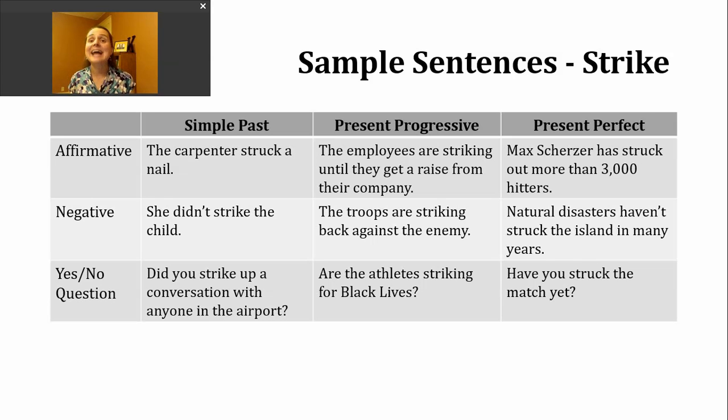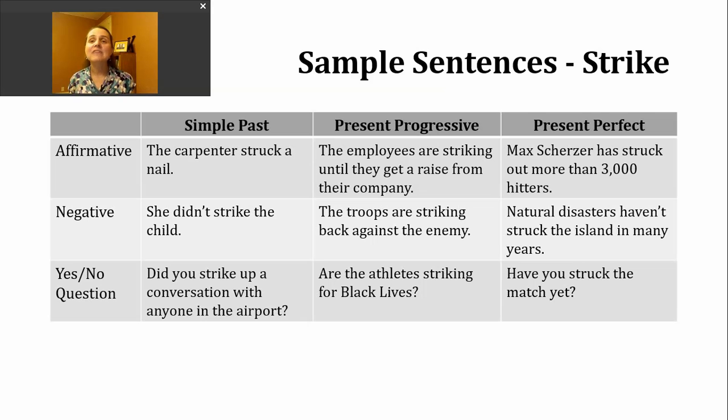If I want to make a negative sentence in the present progressive, I need to insert not after the be verb. You might hear native speakers use the contractions isn't or aren't when they're doing this, but you're not going to hear a contraction with am not. One just doesn't exist. Here's an example sentence. The troops are striking back against the enemy.